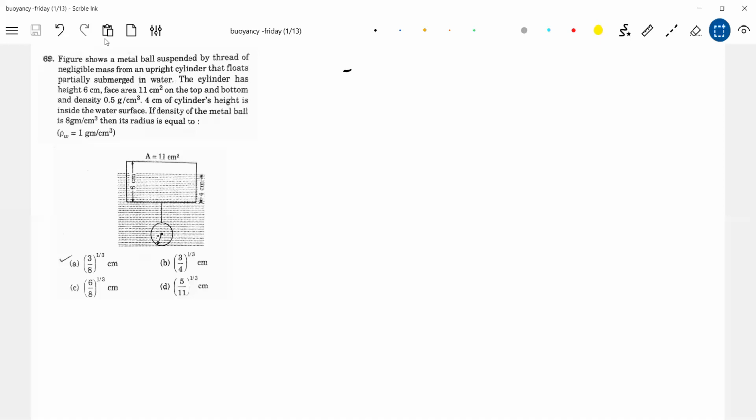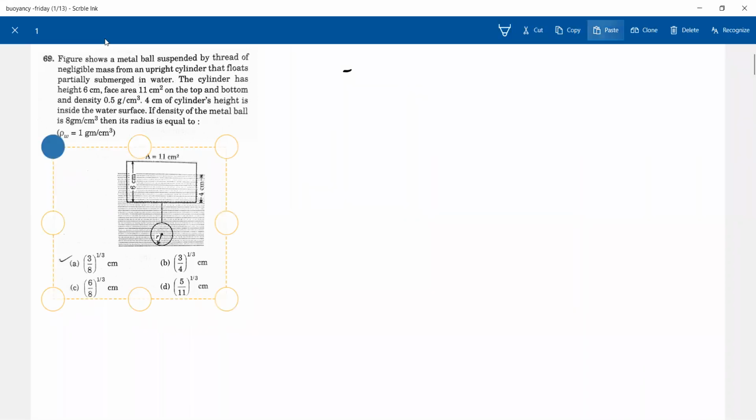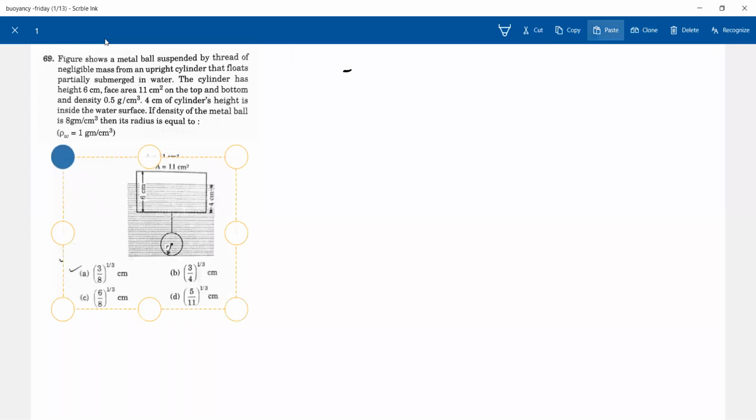The cylinder has height 6 centimeter, area of face, and if the density of the metal ball is 8 gram, then its radius is equal to. I think the problem is all about more than one body floating, and what conditions will arise here.